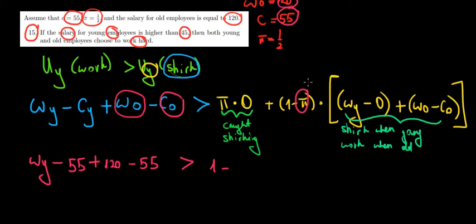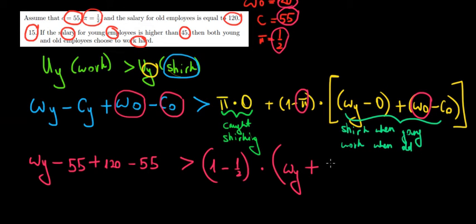The probability is also given to us from here, it's a half, so 1 minus a half, multiplied with, and what do we have in these brackets? Wage of a young worker, plus wage of an old worker, which is again 120, minus the cost of an old worker, which is also 55.